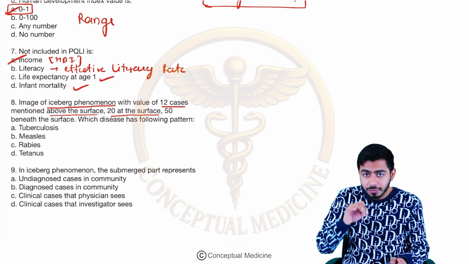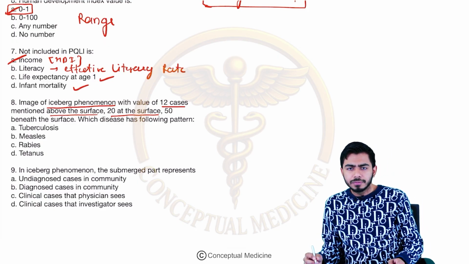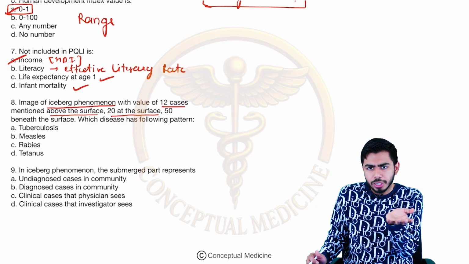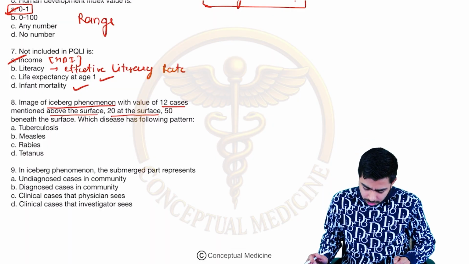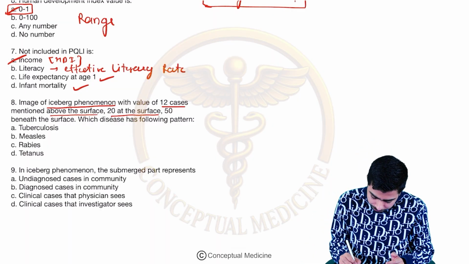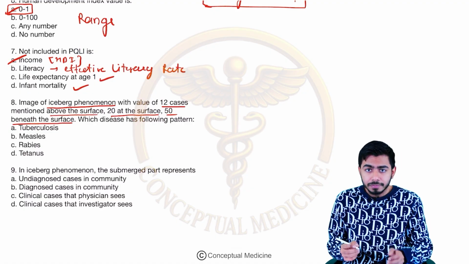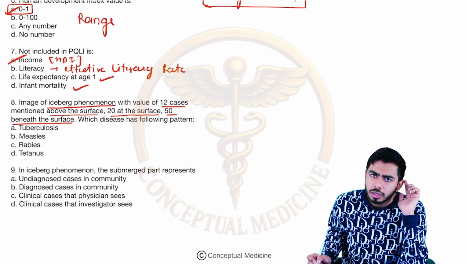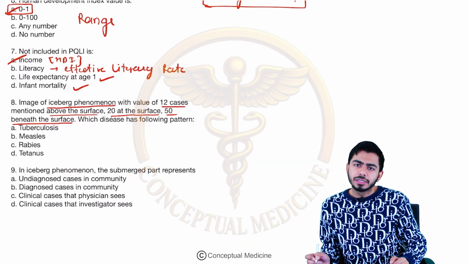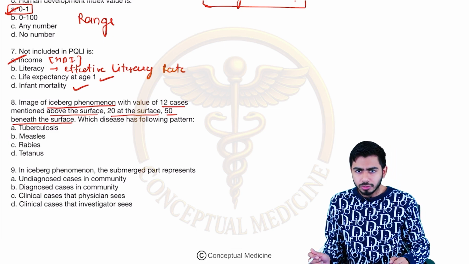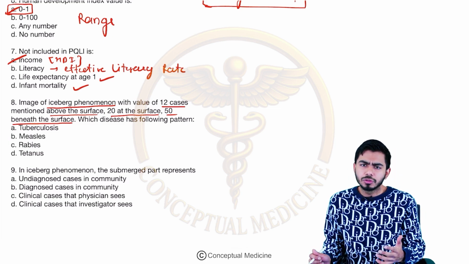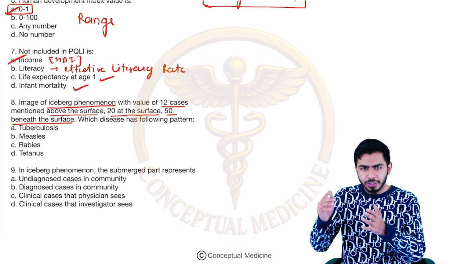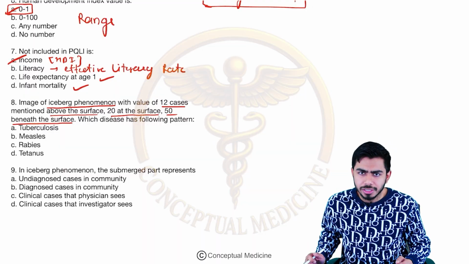20 at the surface. At the surface, I told you, that is a demarcation line, meaning sea surface, where you might diagnose it clinically, or you might take the help of investigations as well. So it's a combination of both. 50 beneath the surface, that is the submerged portion. Submerged portion tells you the inapparent cases, which you can't see from your eyes. So these cases are difficult for us to diagnose. We might take the help of many investigations, because we have many differential diagnoses in our mind, and we need to rule them out with the help of investigations and scans.